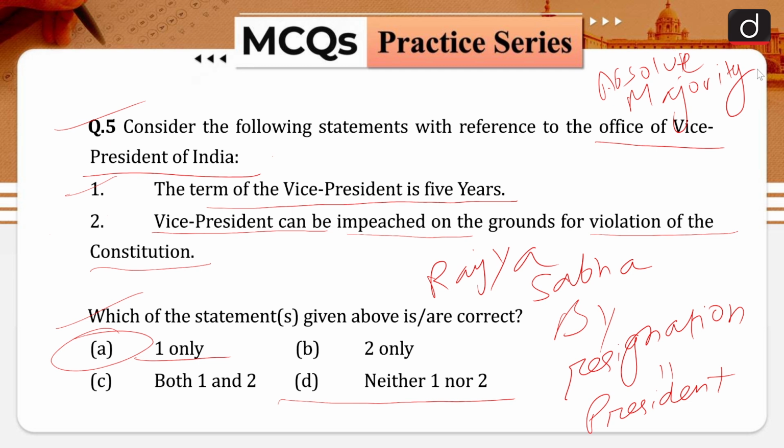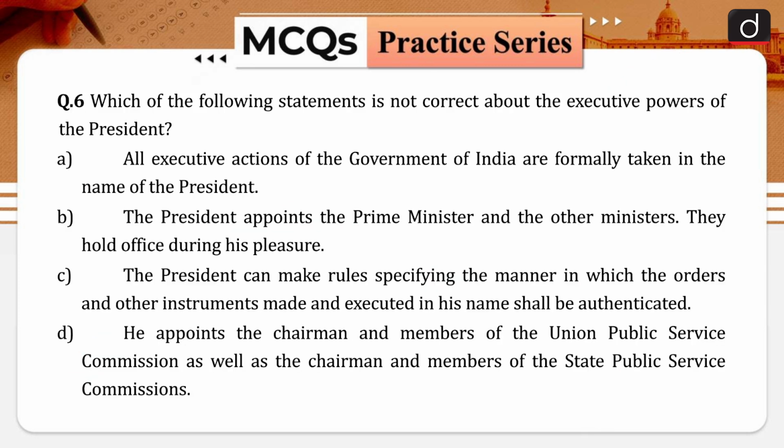That is a majority of the total members of the house and agreed to by the Lok Sabha. So the final call will be of Lok Sabha. The Lok Sabha has to agree with the decision of the Rajya Sabha. To move such a resolution, a 14 days notice period is to be given to the Vice President of India, and there is no need of impeachment for the removal of the Vice President. Further, the Constitution does not mention the grounds for his removal, and that is why statement number 2 is incorrect in nature.